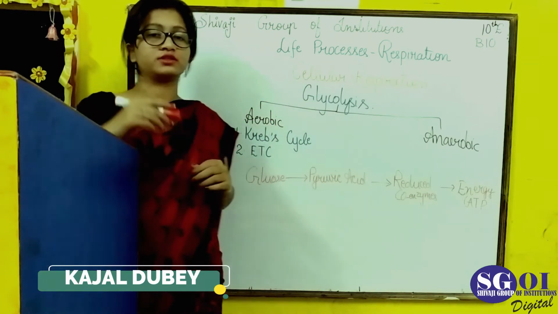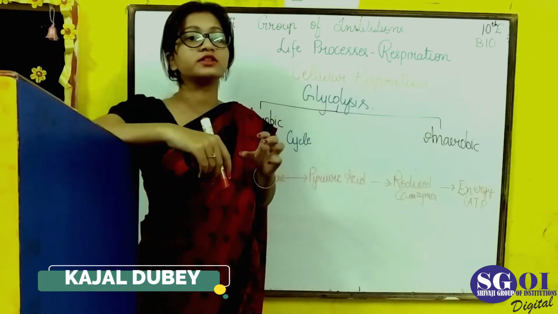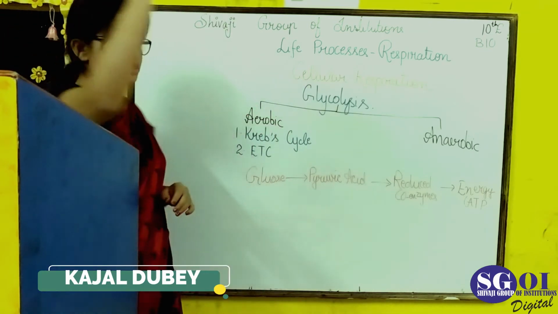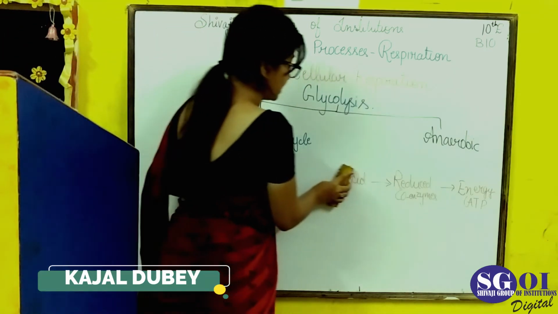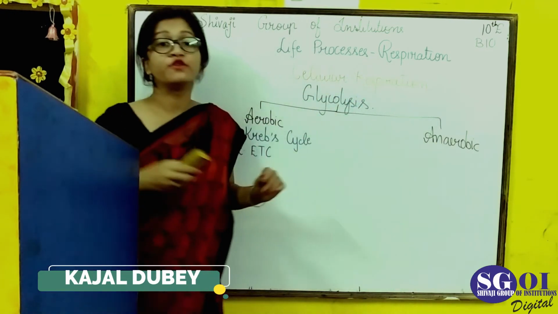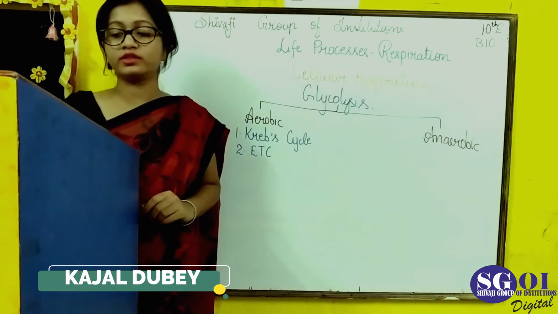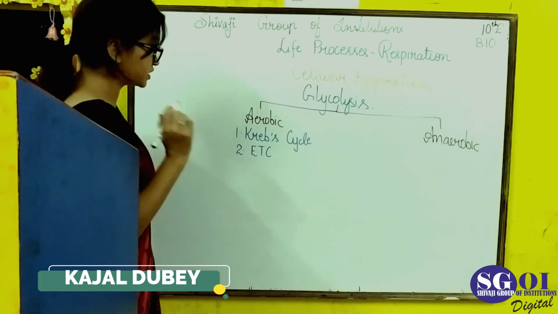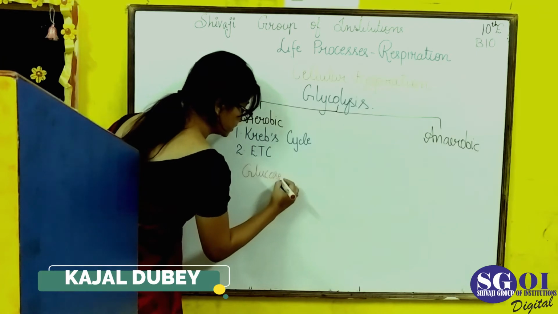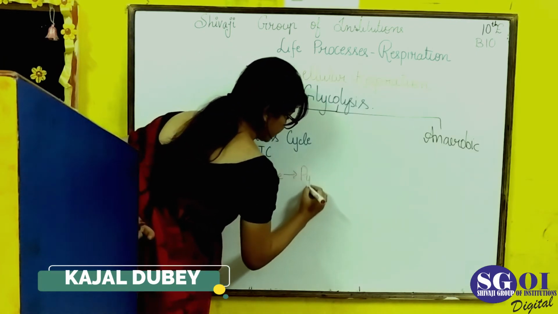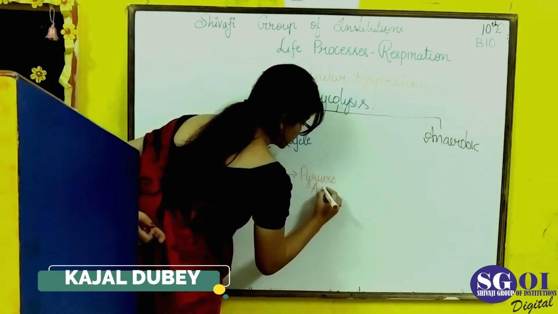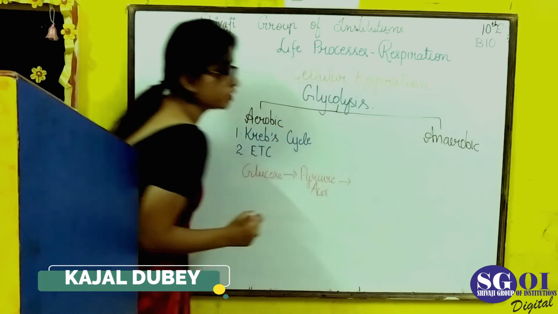After that comes anaerobic respiration. Anaerobic respiration is the process that occurs in the absence of oxygen. In this process, oxygen is not present, and anaerobic respiration is also known as the fermentation process. In this process, the first step is still the same: glucose converts into pyruvic acid, because glycolysis is the same in all the processes.